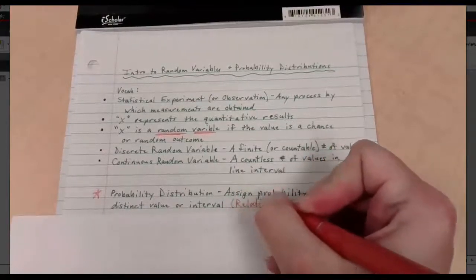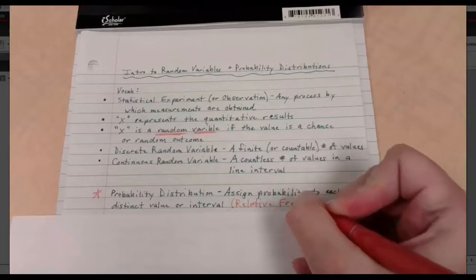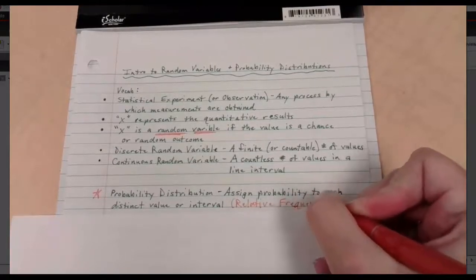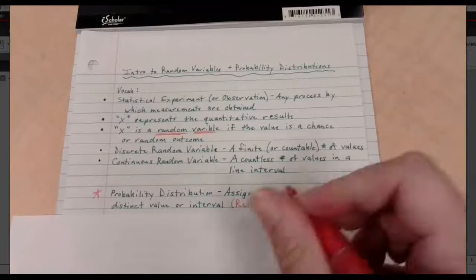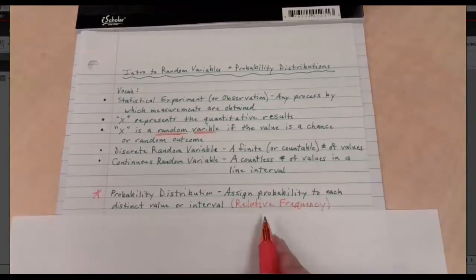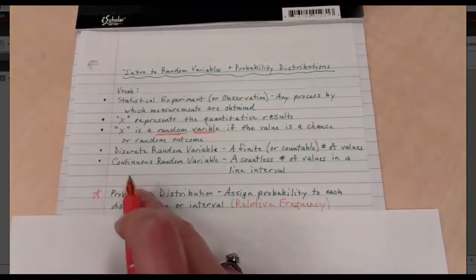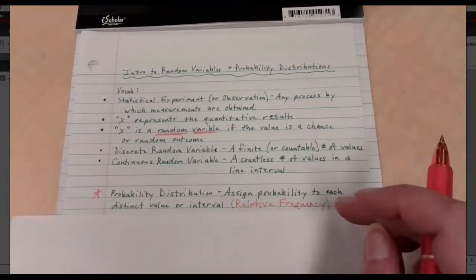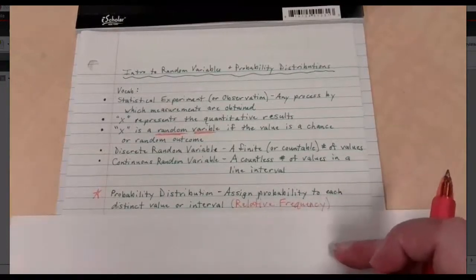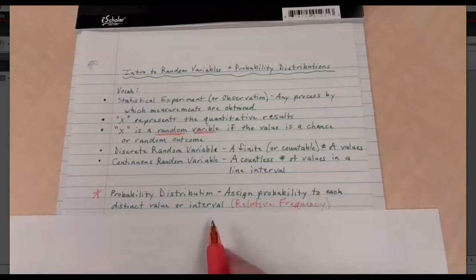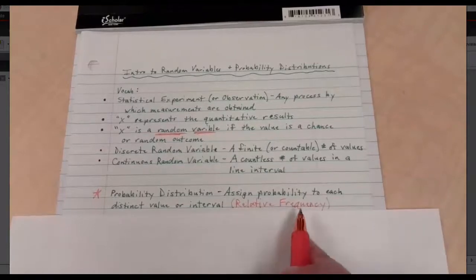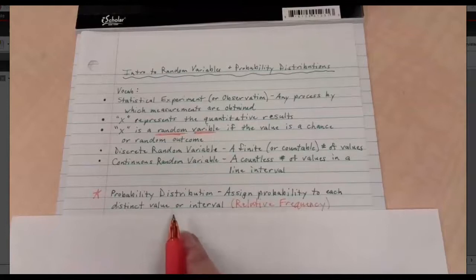This is the same thing as relative frequency. If we go back quite a bit to our frequency tables, we were finding our probability distribution when we did relative frequency. We're saying here's all the classes of data, and here's how likely it is for this one to occur, and here's how likely it is for this one to occur. And we made these cool graphs on our frequency tables. They were called histograms. That is simply a probability distribution. If you have a relative frequency graph, that is a probability distribution. And so often we are using histograms to make this happen.